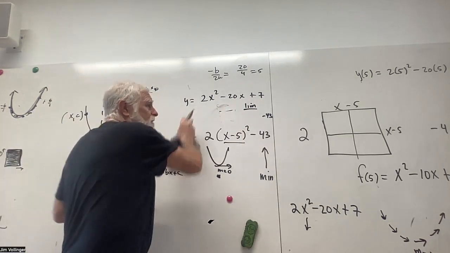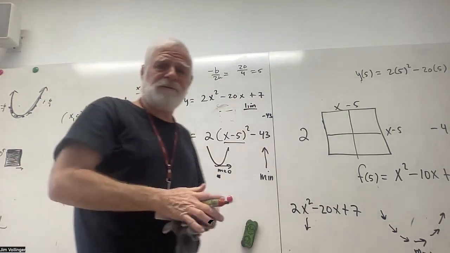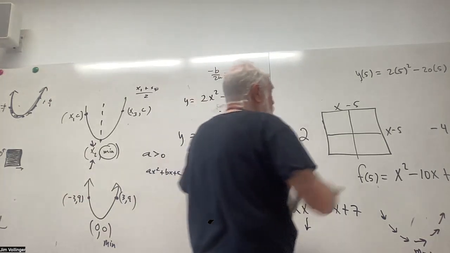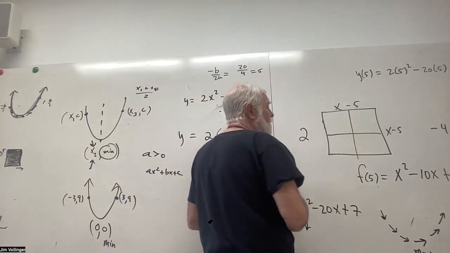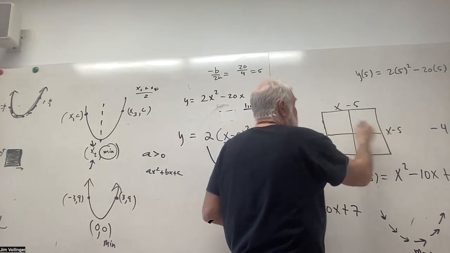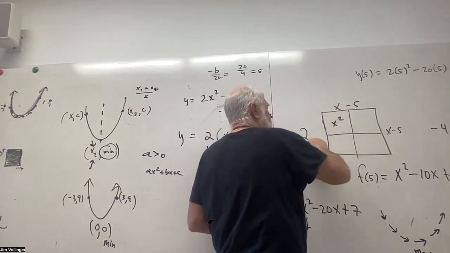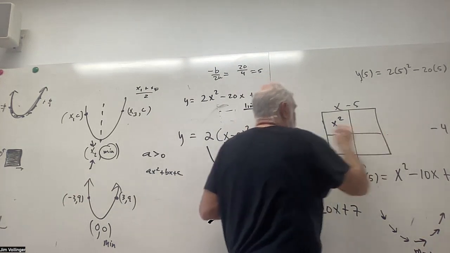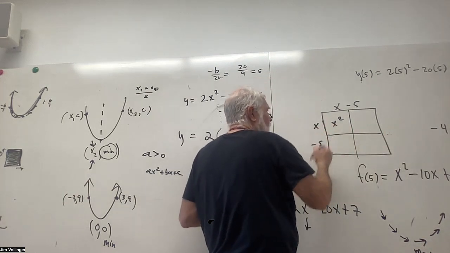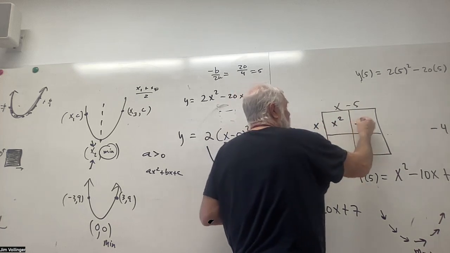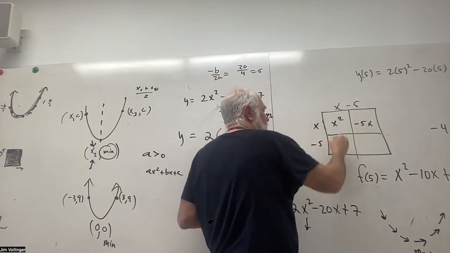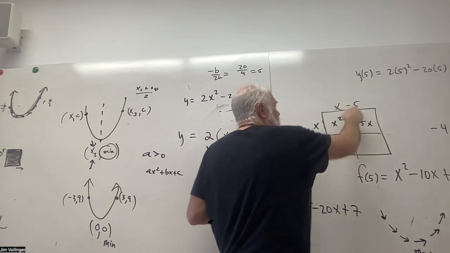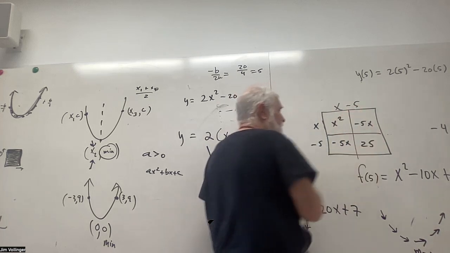Okay, now let's look at the squaring of x minus 5 over here. So what makes this 0? Well, first off, let's just see that x times x is x squared. I should put the x minus 5 here for right now. x minus 5, right? Minus 5 times x is minus 5x, minus 5 times x is minus 5x, minus 5 times minus 5 is 25.